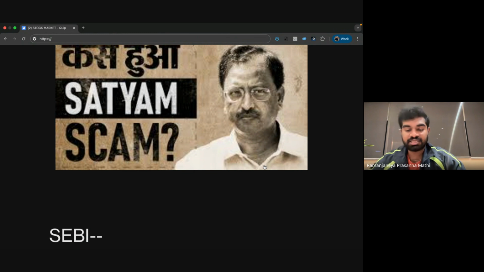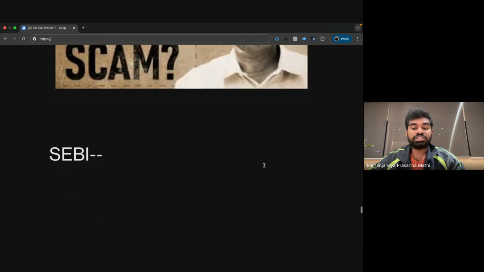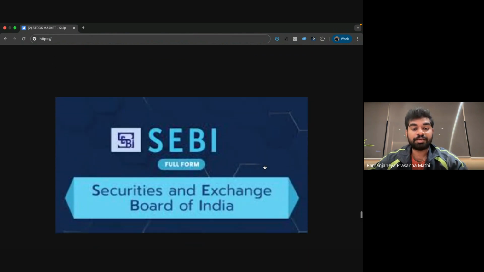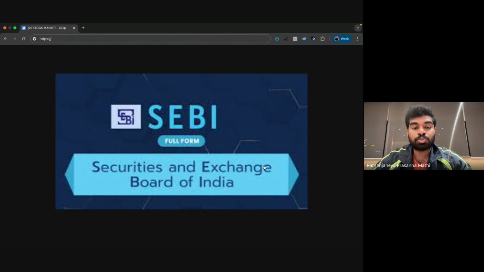After seeing this, a new body was formed to regulate the stock market, to regulate the fake companies, to identify them and to take action. A new statutory body was formed, called SEBI, Securities and Exchange Board of India. SEBI will thoroughly investigate the company's track record, resources, and financials.